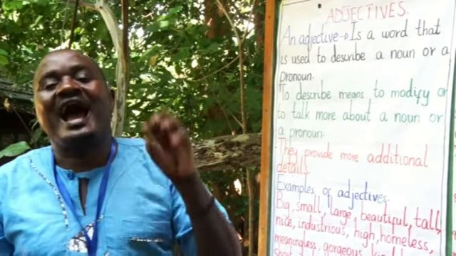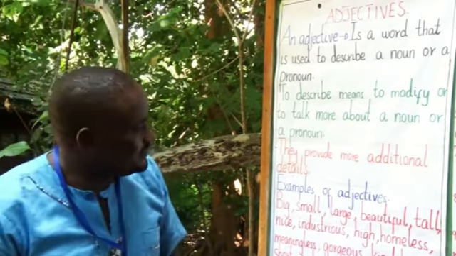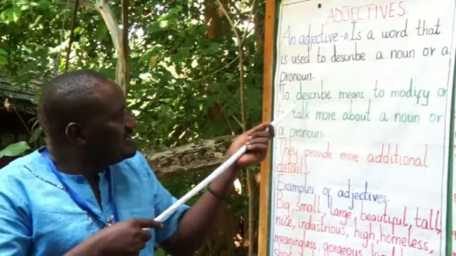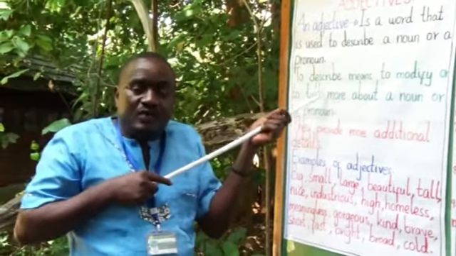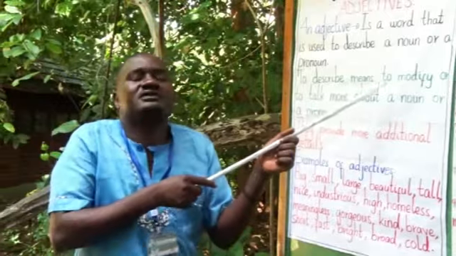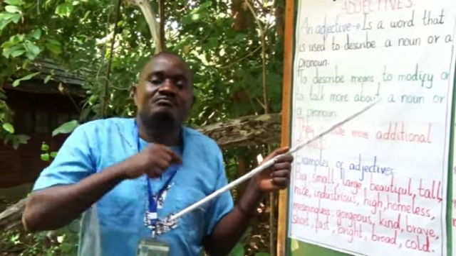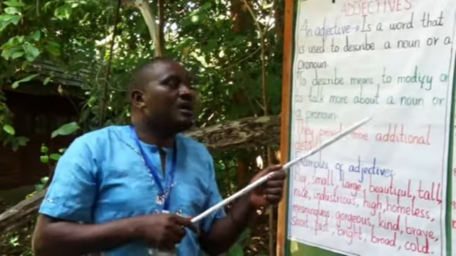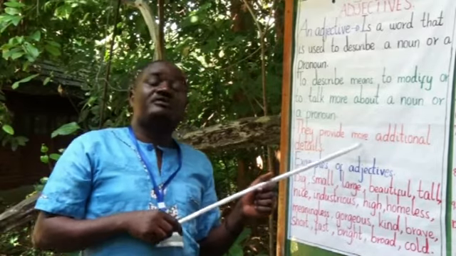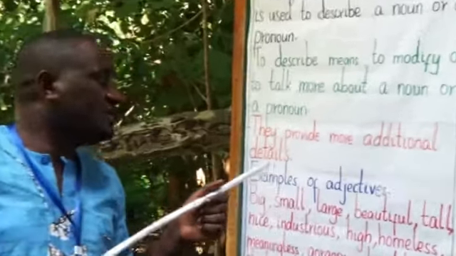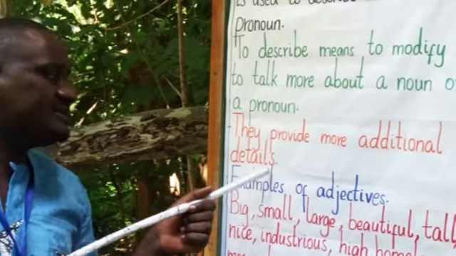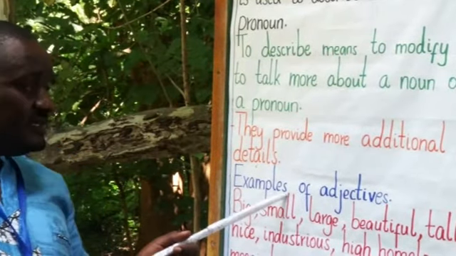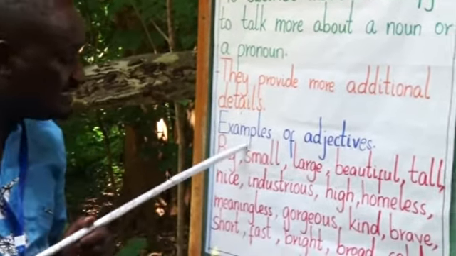Those are called adjectives. To describe means to modify. When you are doing modification, you are giving more details, talking more about something. The details here are information.